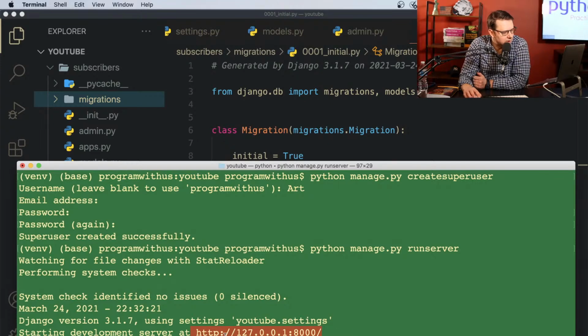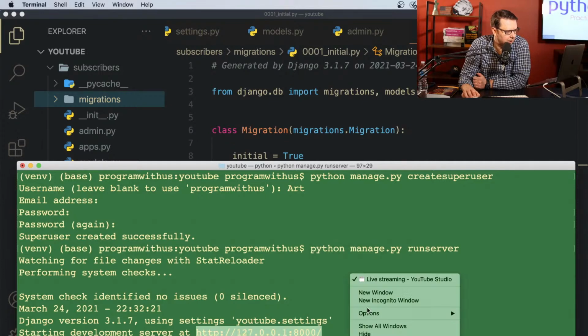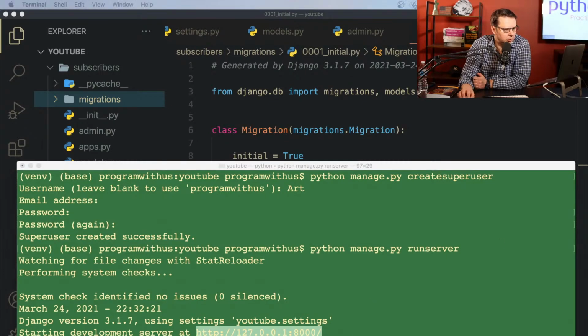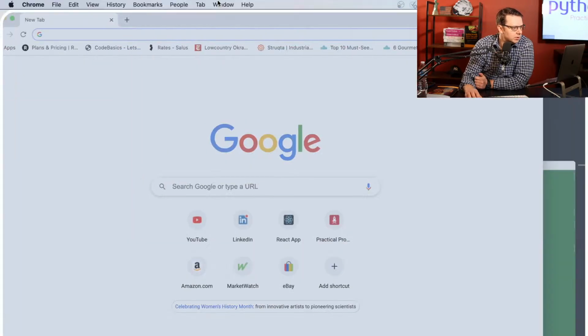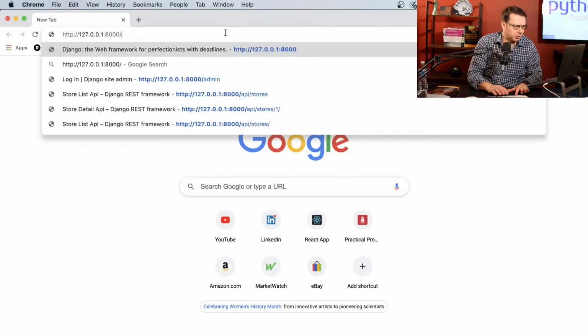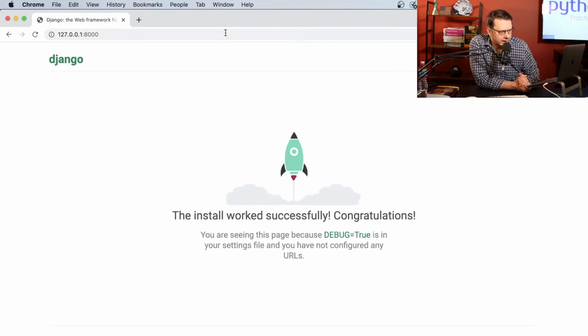Okay, cool. So now I'm going to grab this part. I'm going to open a new window. I'm going to place it here. Ta-da! All right, so there is good news. Our app is working. If you see this little rocket ship, everything is working fine.